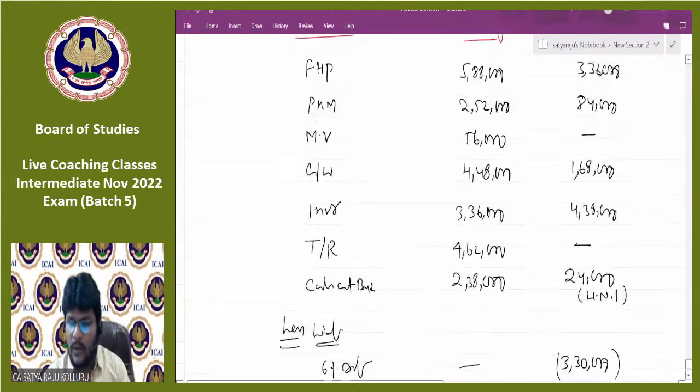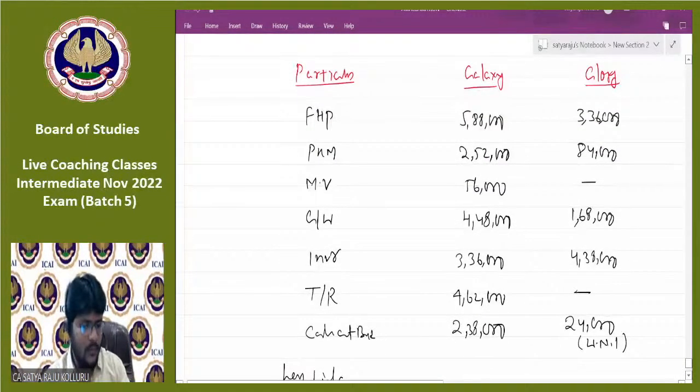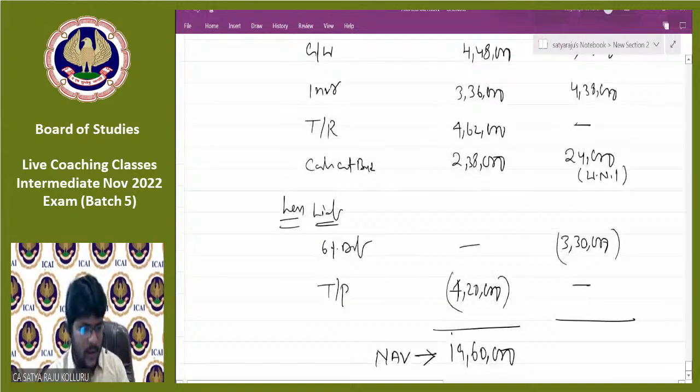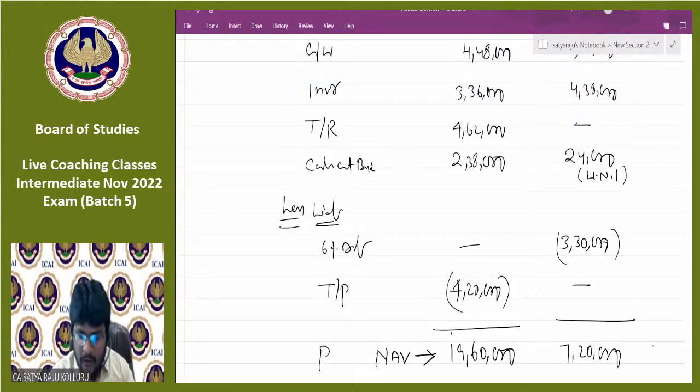What about Glory Limited? 3,36,000 plus 84,000 plus 1,68,000 plus 4,38,000 plus 24,000 minus 3,30,000, which will be 7,20,000. So the NAV, which is also equal to the PC.